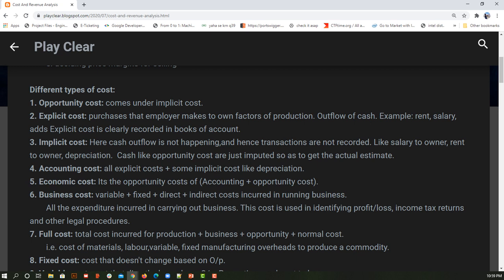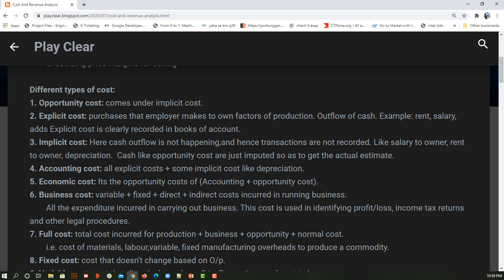So the best example for this is, suppose I got two jobs. Okay, the first job is giving me 2 lakh, the second job is giving me 1 lakh. Now I am choosing the first job. So here the value that I am getting is 2 lakh rupees. So my opportunity cost here will be 1 lakh. Why? Because opportunity cost is nothing but the second best option or the second best value. Okay, so here my second best value was 1 lakh.